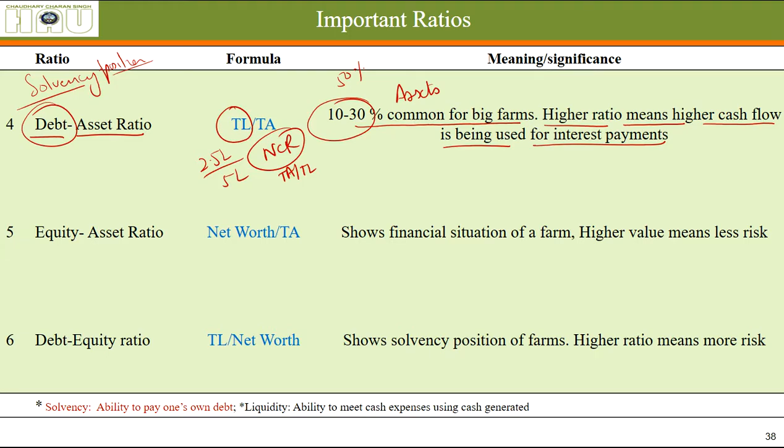More debt means you are supposed to pay more installments for repaying the debt. More installments mean you are paying more money as interest. Okay,